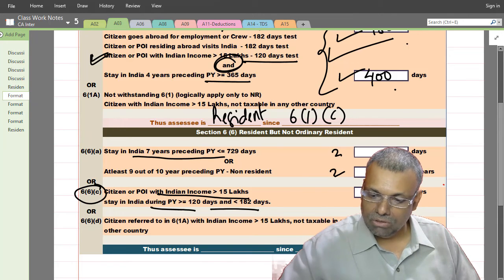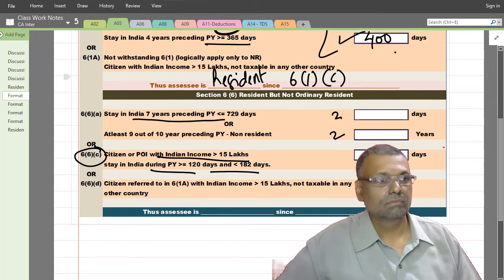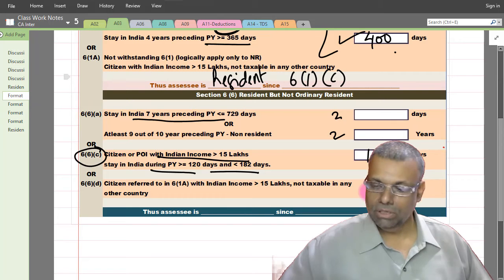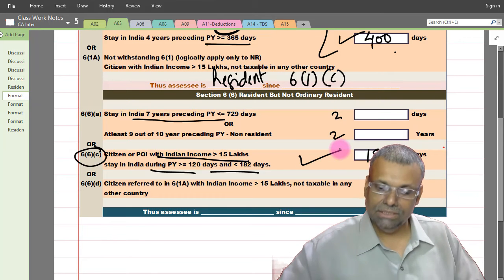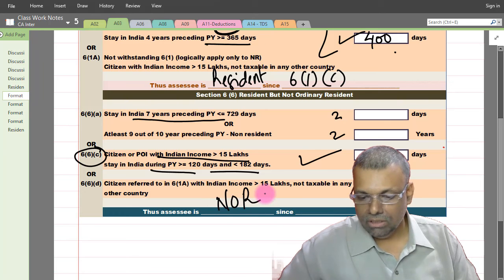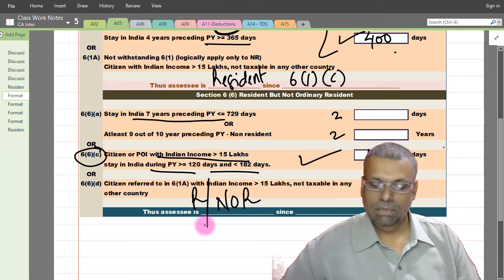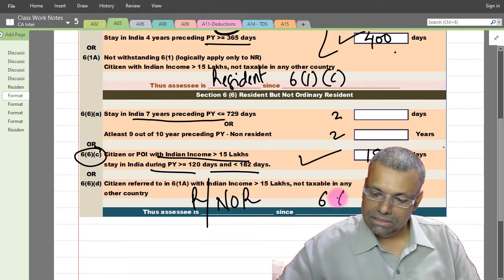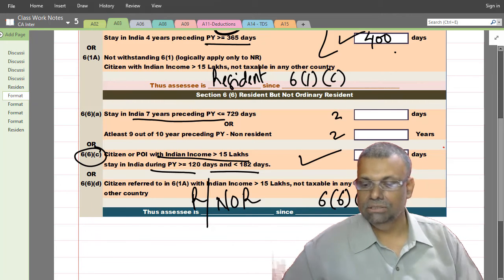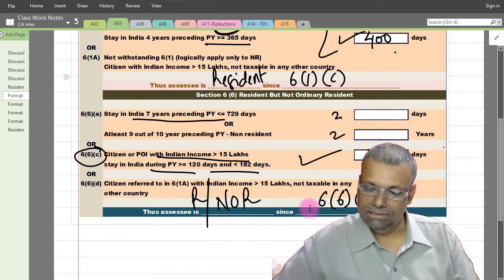So your previous year number of days stay is 180. Since this condition is satisfied, by virtue of the 6C condition, the assessee will become not ordinarily resident.